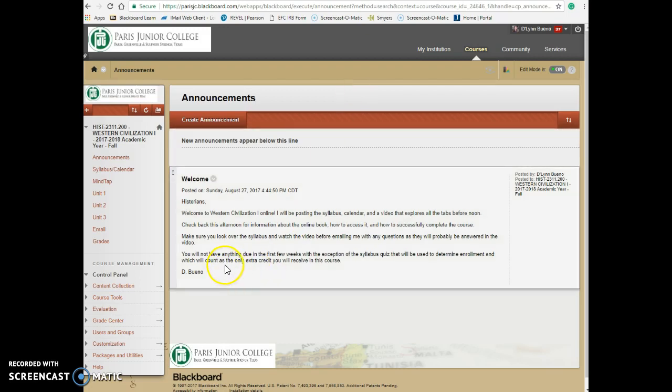So, keep in mind, you don't have anything to do these first few weeks. You just need to get the book, get the access code, and do the syllabus quiz by next week. And then your first assignments, there's a chunk of them all due September 22nd, but what I recommend doing is doing a chapter per week in order to stay on task.